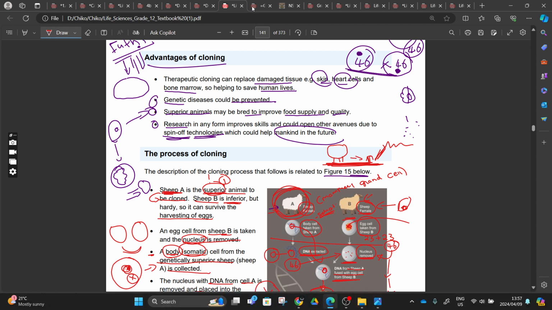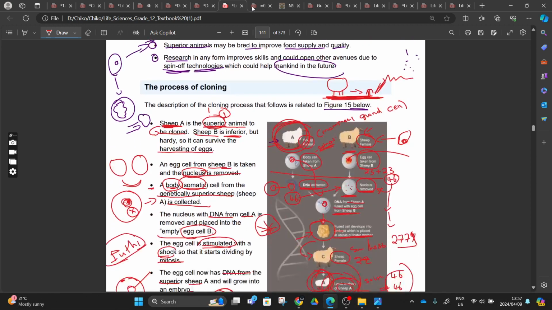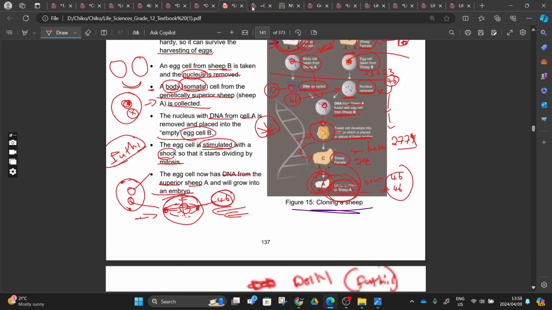So with that being said, I'm not sure whether this cloning can be successful or not. It's up to you.